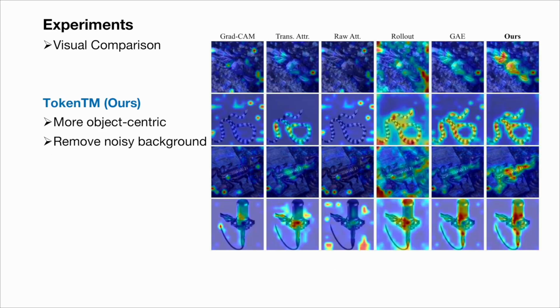We visualize the explanations of current state-of-the-art methods for comparison. The rationale provided by our TokenTM is clearer and more object-centric. Furthermore, we observe that integrating the token transformation information can lead to a cleaner background, where no irrelevant regions are removed from the explanation heatmap.